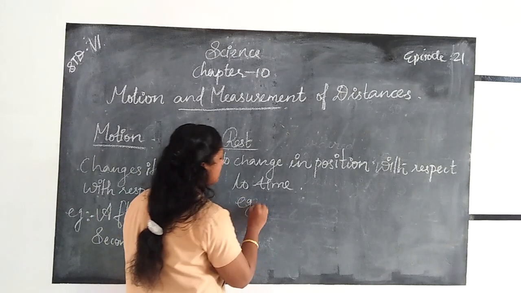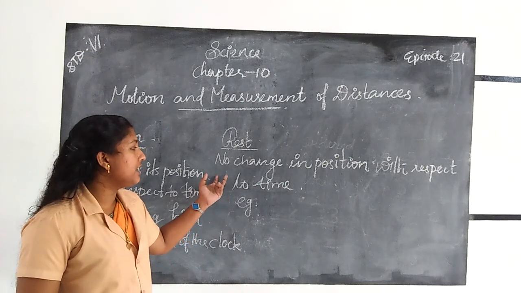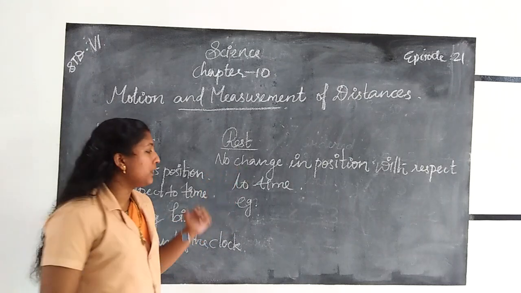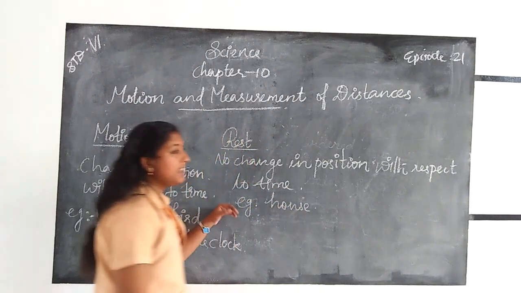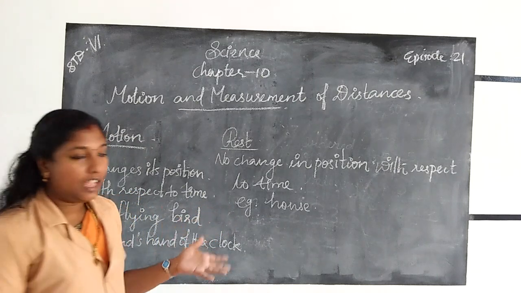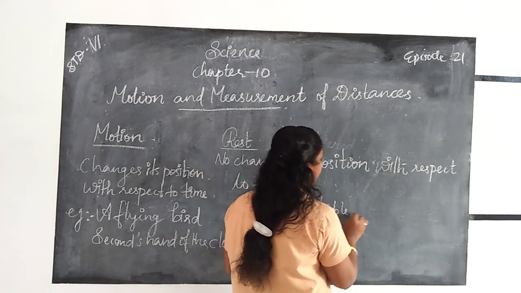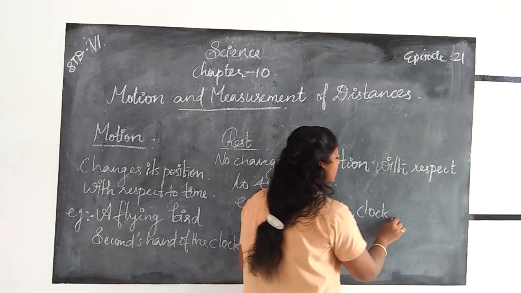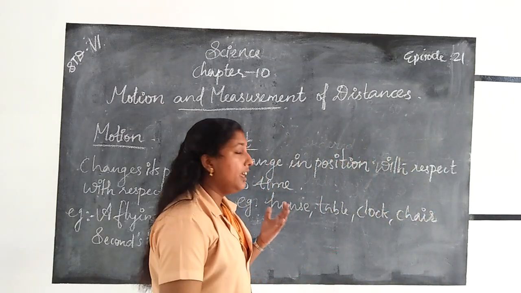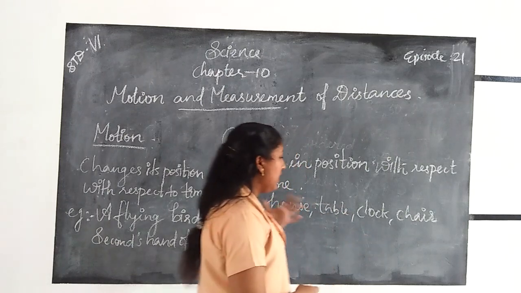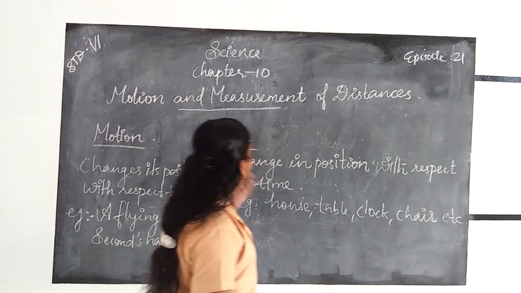Our school is an example of an object that does not change its position with respect to time. Or our house is also an example of a body at rest. Next, tables, clock, chair, etc. are examples of a body at rest.